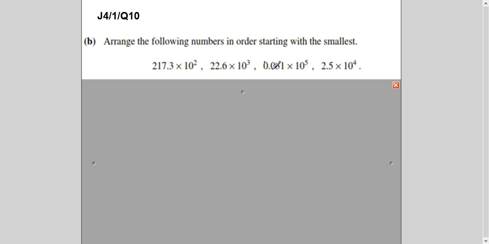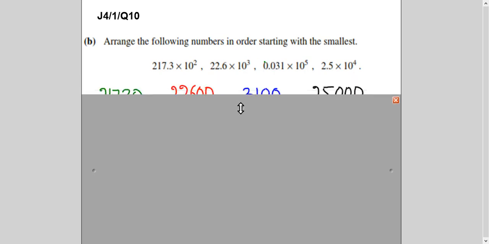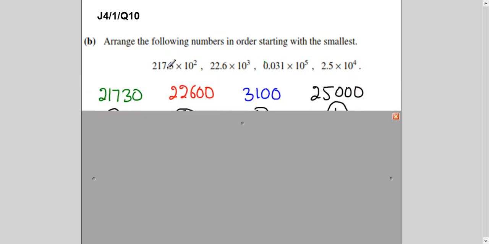So there are two ways. Number one, bring them into ordinary form. For example, if you multiply this by 10 power 2, it will become 21730. If you multiply this by 1000, 10 power 3 is 1000, it will become 22,600. If you multiply this by 10 power 5, it will become 3100. And similarly, this will become 25,000.